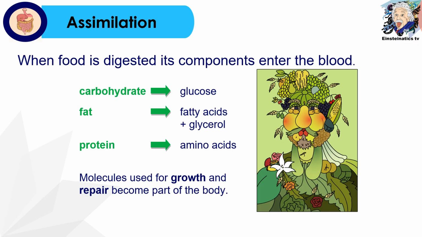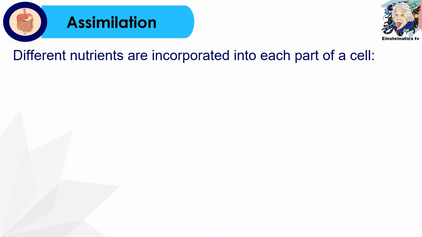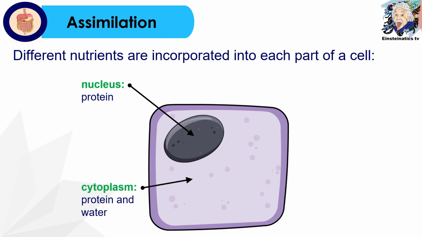So yung molecules used for growth and repair become part of the body. Yung iba naman are used as energy sources and some are lost as carbon dioxide and water. Yung iba't ibang klase ng nutrients are incorporated into each part of a cell. So for example, yung nucleus, dyan ilalagay yung protein. You have also yung cytoplasm which is made up of protein and water. And also yung mga membrane naman needs fats and carbohydrates.